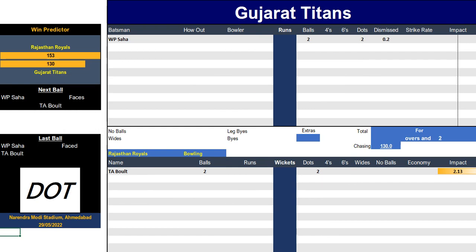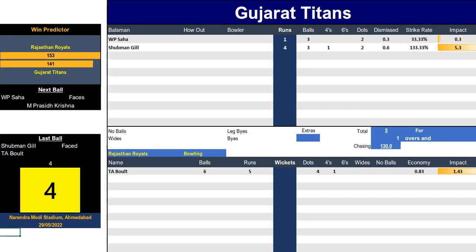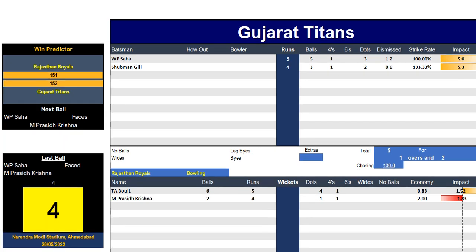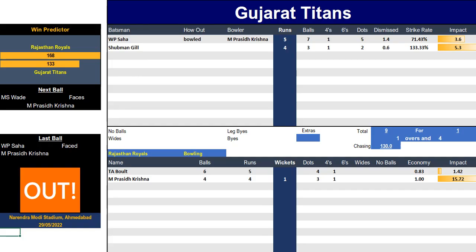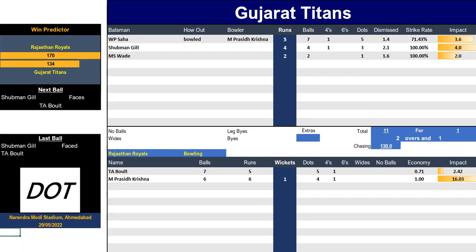Sahar is facing Bolt, and it's Gujarat Titans batting. So I'm imagining that most people who are watching this have seen the Gujarat Titans just went ahead for the first time, and then thanks to Sahar's wicket, the Rajasthan Royals have now gone back ahead again. Looking at it from this point in the game, given the number of dot balls the Gujarat Titans are facing, more as a percentage than Rajasthan Royals were,